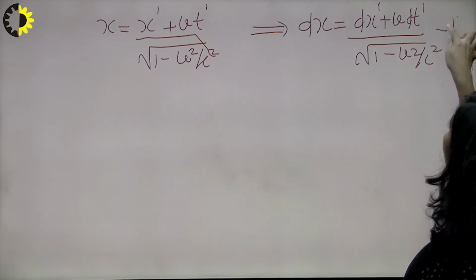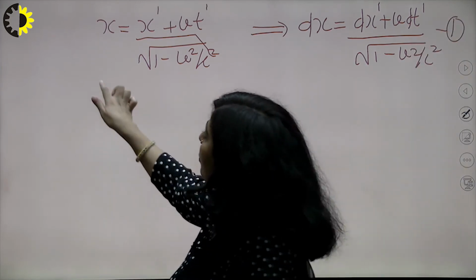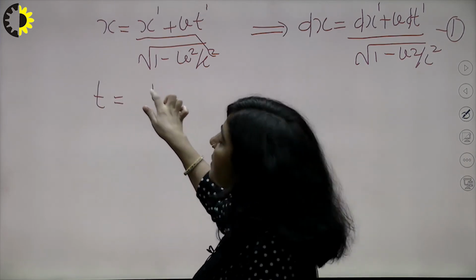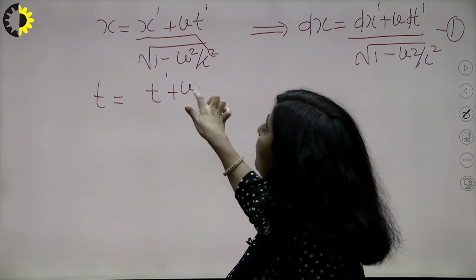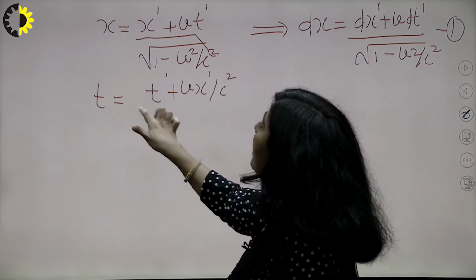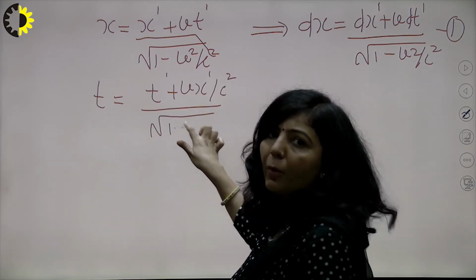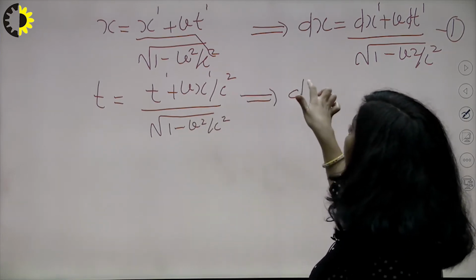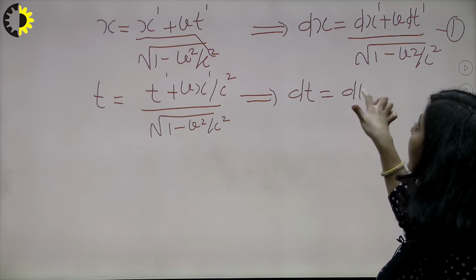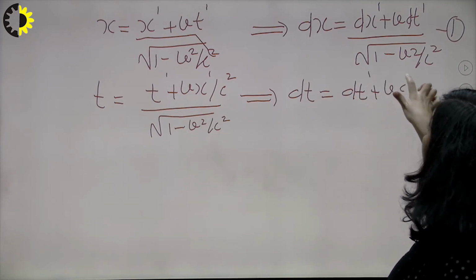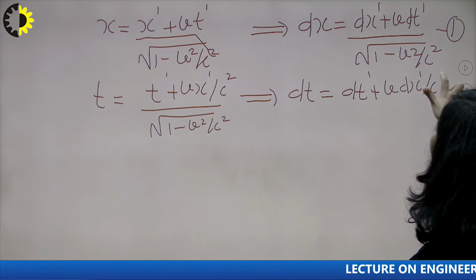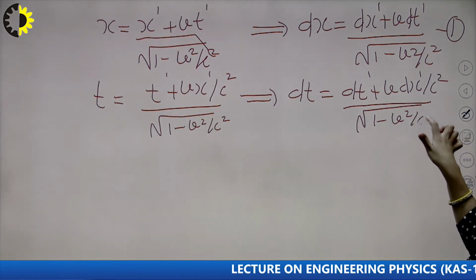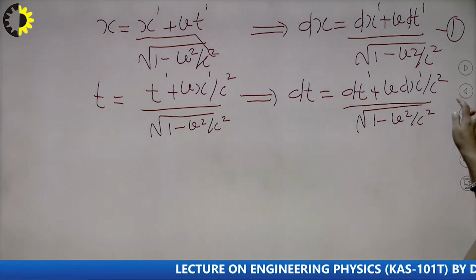So this is your equation number 1, right? And you know the time transformation in the inverse transformation, t is equal to t dash plus v x dash upon c square, upon root of 1 minus v square upon c square. So if this is t, then what will be your dt? dt will be equal to dt dash plus v dx dash upon c square, upon root of 1 minus v square upon c square. You are getting this, right? This is your equation number 2.